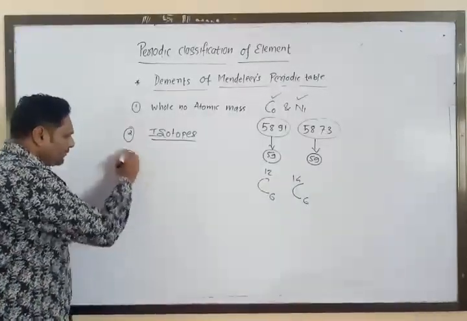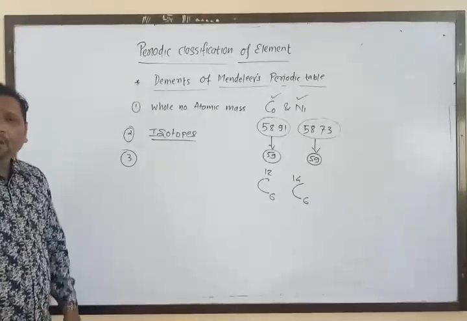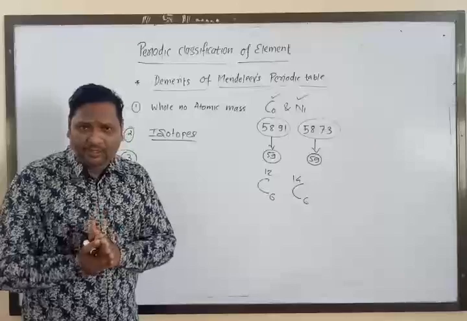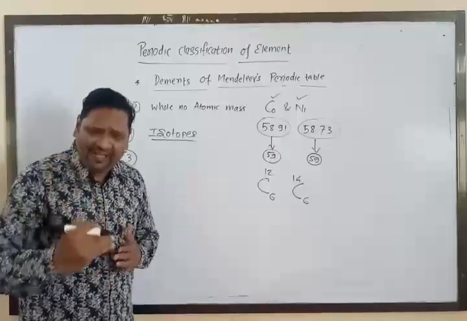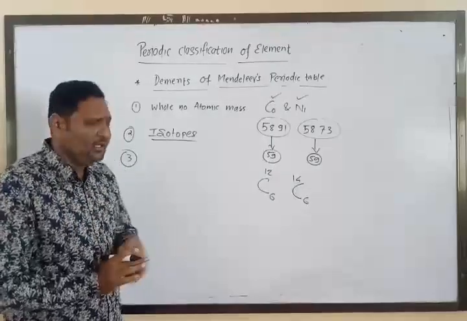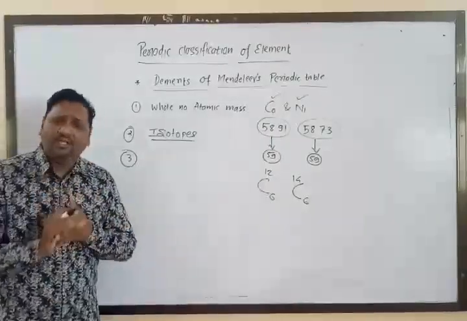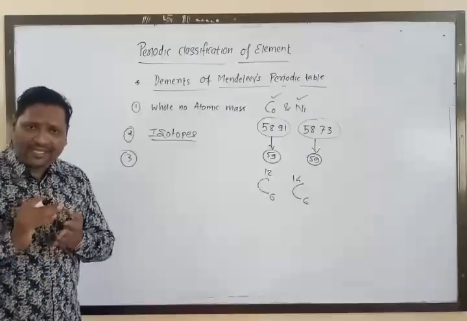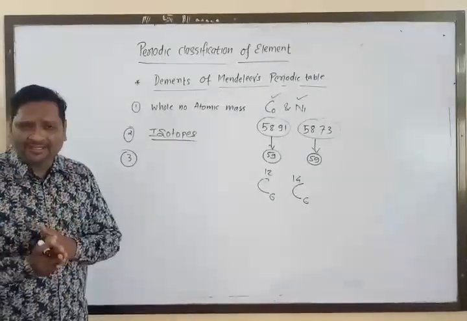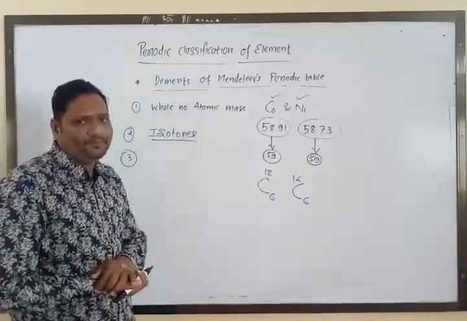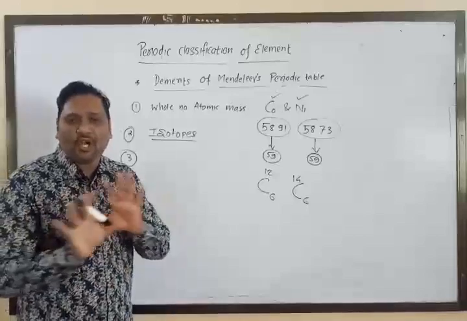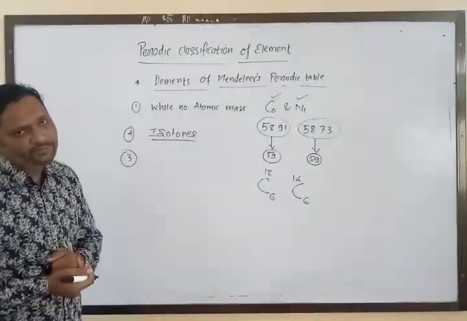Third one. When Mendeleev arranged the heavy elements in increasing order of their atomic mass, the sequence of rise in atomic mass did not appear uniform.